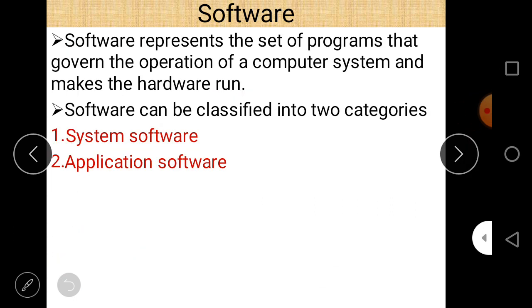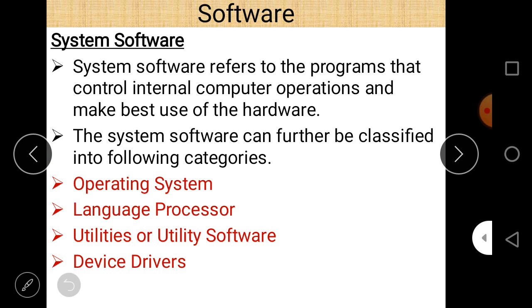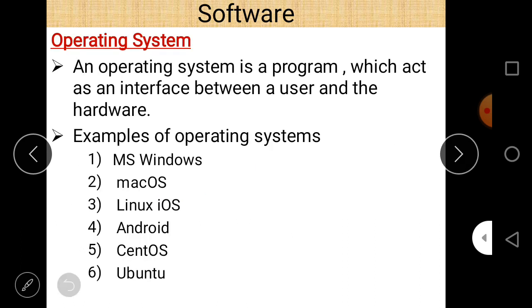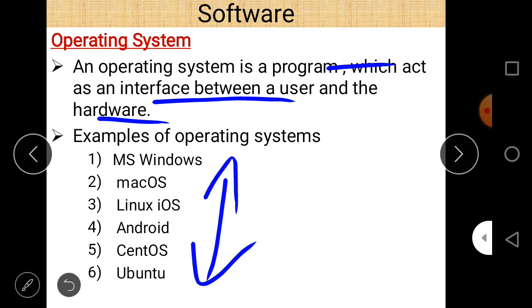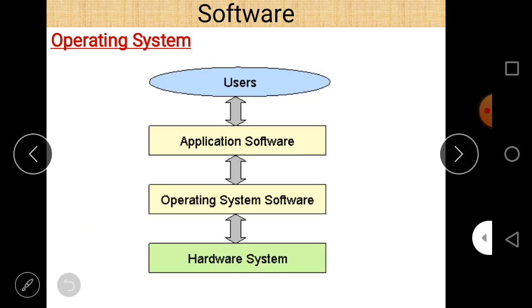Here in this lecture we already discussed system software. So there are four important types of system software: operating system, language processor, utility software, and device driver. Operating system is an interface between the user and the hardware. These are the different types of operating system. Operating systems are used in PCs as well as in smartphones or simple mobiles also. And as the definition says, it acts as an interface between the user and the hardware.